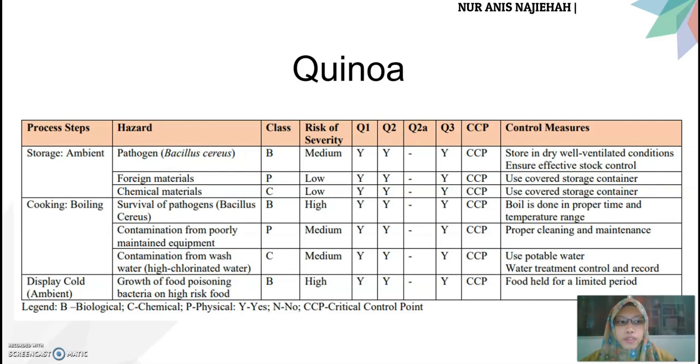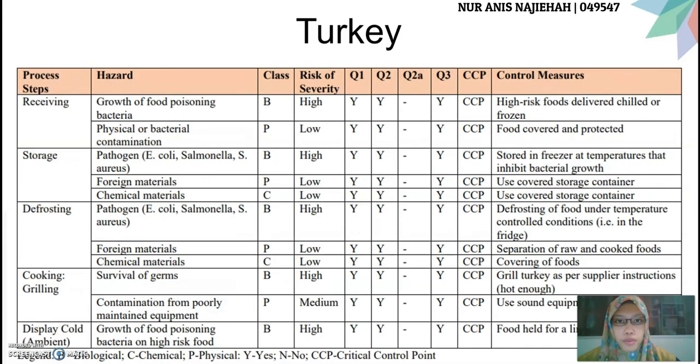For quinoa, during storage in ambient conditions, make sure it is stored in dry, well-ventilated conditions and use a covered storage container to avoid pathogens like Bacillus cereus, and foreign and chemical materials. For cooking, which is the boiling method, make sure that the water is boiled for a proper time and temperature range. Together with proper cleaning and maintenance, use potable water treatment control and records to avoid the survival of pathogens, contamination from poorly maintained equipment, and highly chlorinated water. During display cool, make sure that the quinoa is held for a limited period to avoid food poisoning bacteria from growing. Next one, turkey.